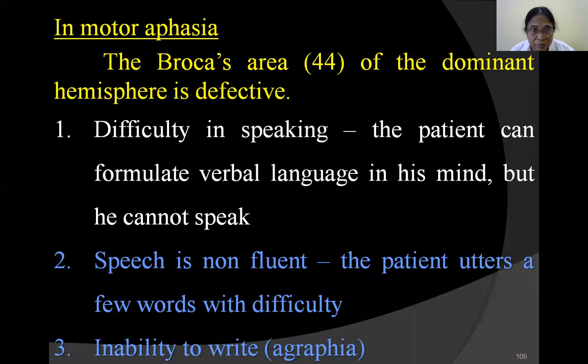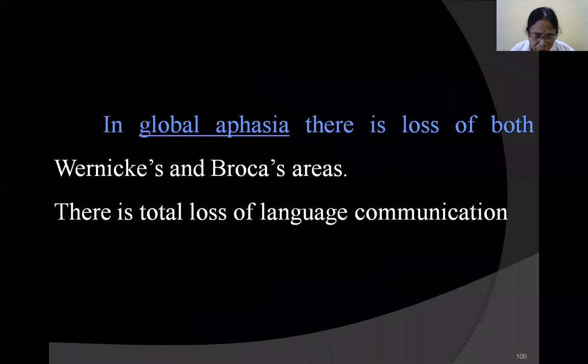Speech is not fluent. The patient utters few words with difficulty. This is because Broca's area of the dominant hemisphere is defective. Then there is inability to write, agraphia, because the stimulus is conveyed from area 44 to the primary motor cortex, which is responsible for the other motor areas and the muscles to get activated. Therefore there is inability to write.